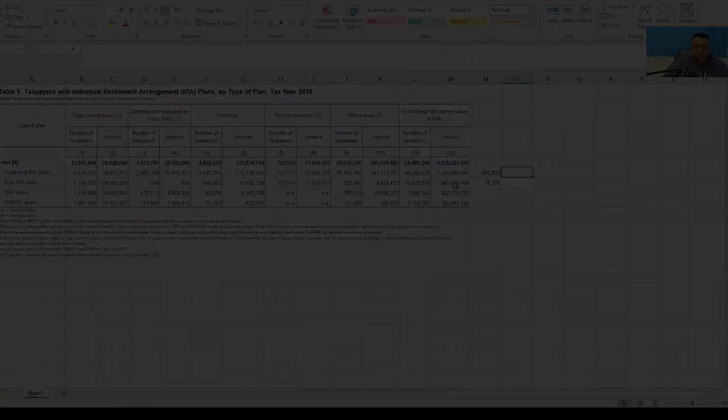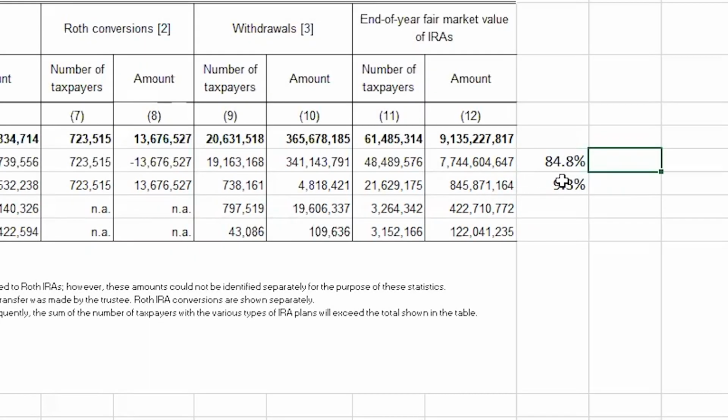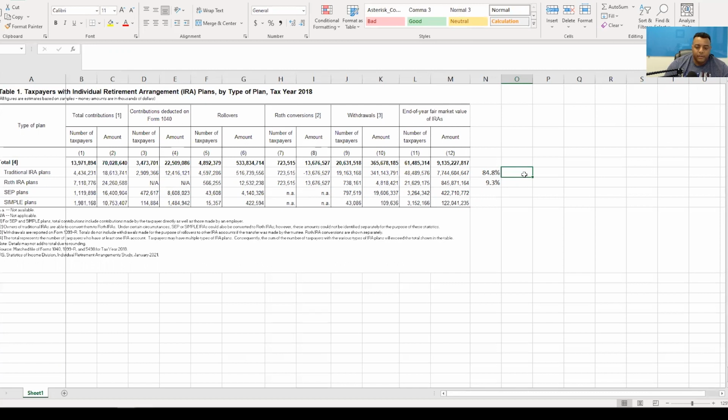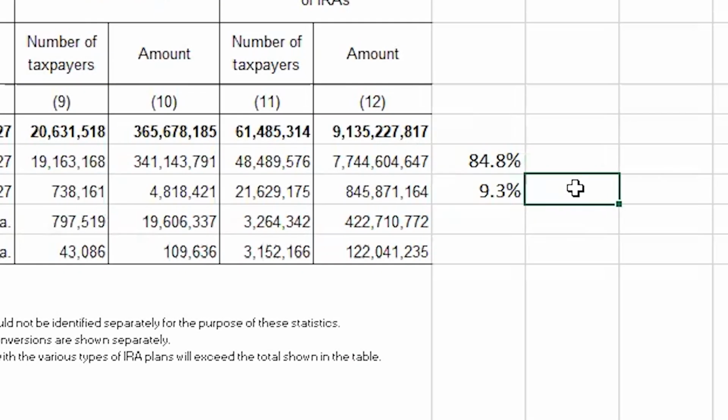So as you can see, Roth IRAs are by far not nearly as big as the traditional IRA. Another point they were making is that the rich are taking advantage of the Roth IRA, and there's a bunch of money sitting in the Roth IRAs. That's incorrect. Out of all the IRA accounts, there's 846 billion sitting in Roth IRAs out of $9 trillion. That's less than 10%, as you can see from these calculations I did earlier.